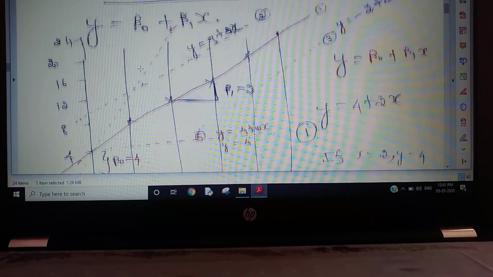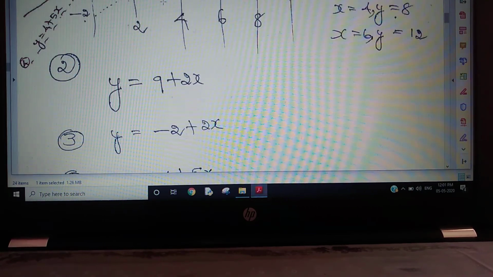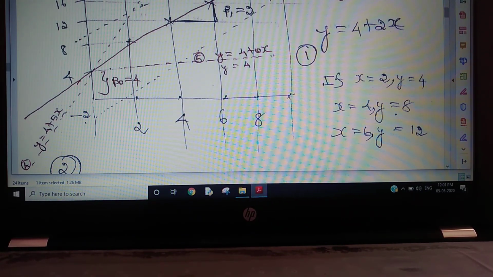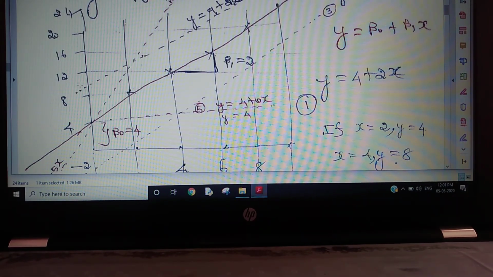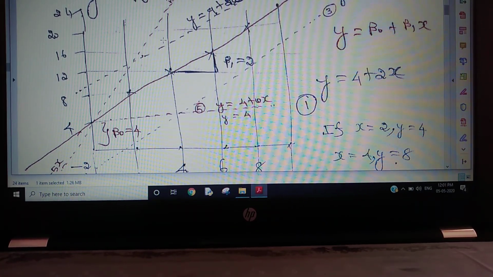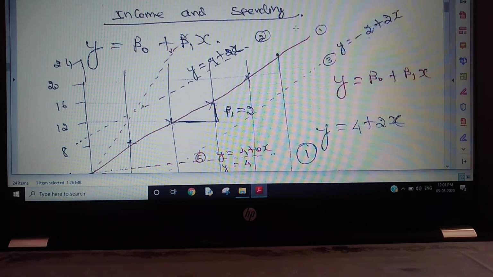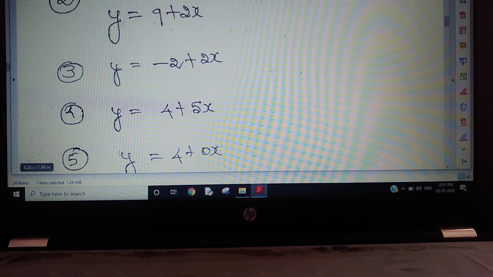The second one is y equals 9 plus 2x. Here the constant is 9 units, plus 2x. For every 1 unit of x, there is a change of 2 units in y. Then the third one is y equals minus 2 plus 2x. Then the fourth one is y equals 4 plus 5x.